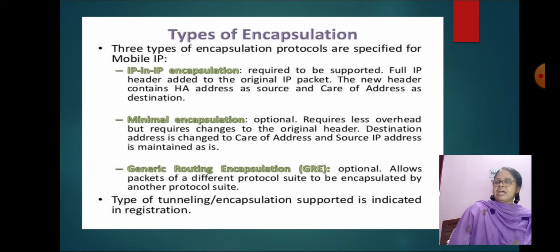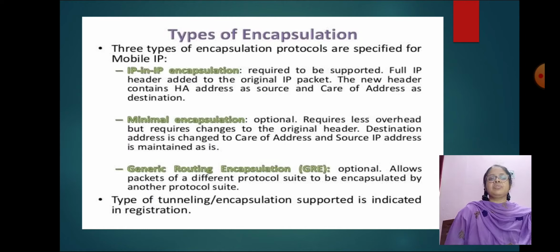What are the different types of encapsulation? Three types of encapsulation protocols are specified for mobile IP. IP-in-IP encapsulation is required to be supported: a full IP header is added to the original IP packet.